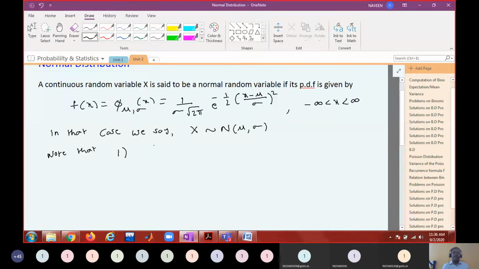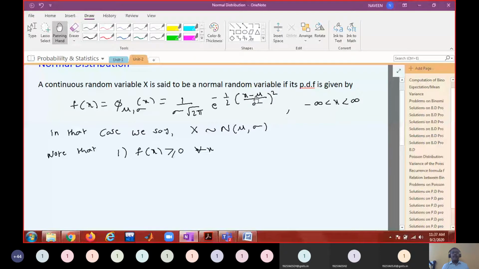f of x is greater than or equal to 0 for all x. Is this true for this function? Can you say that f of x is always positive? Can an exponential function be negative?